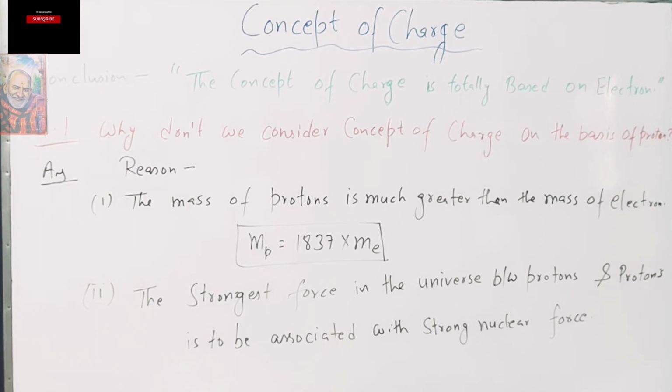The second reason is the strongest force in the universe between protons. If there are two proton particles, the strongest force of the universe, the strong nuclear force, is applied between them. So if we are going to break them, a much greater force must be applied. So for these two reasons, we don't take the concept of charge on the basis of the proton.